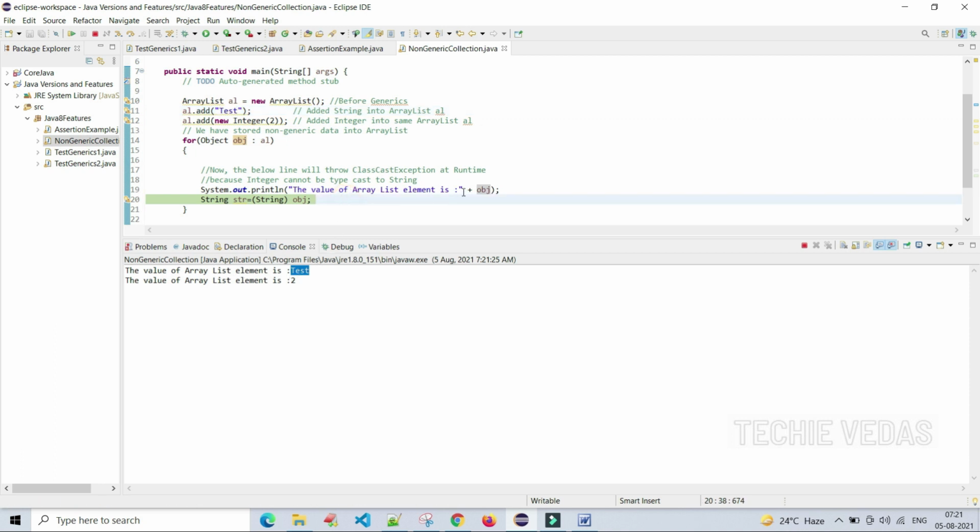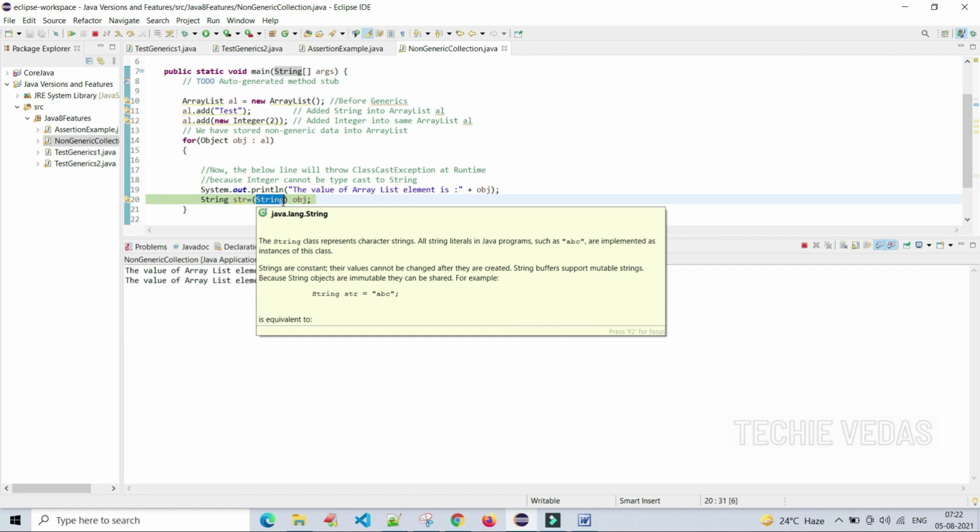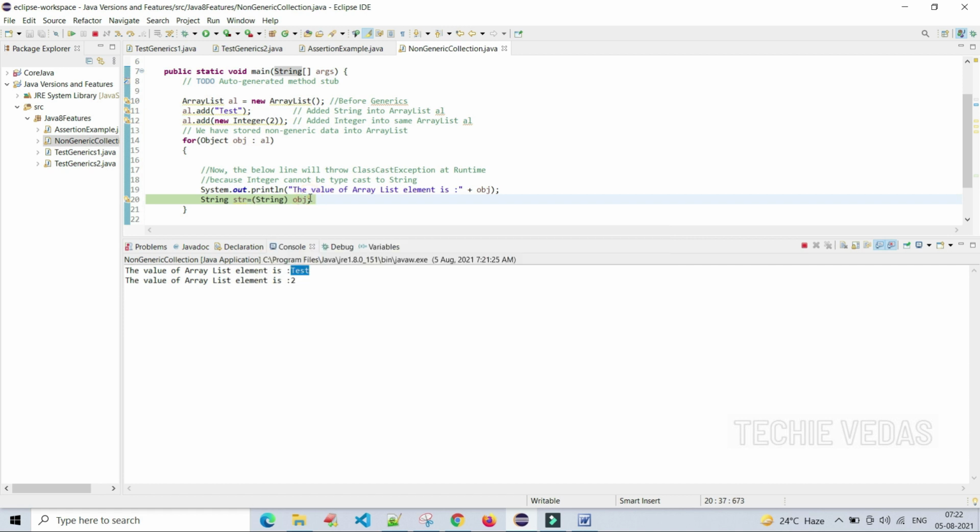But to work on this, or to capture into the correct data type, we have to typecast it. You know, right? That is for sure, we have to do it. While doing so, we have to typecast it to string. That is the problem. While typecasting, it is unable to cast from object to string because this is of type integer. You got it, right?